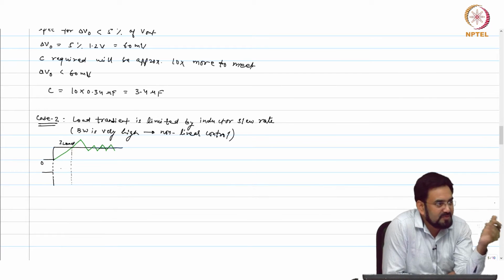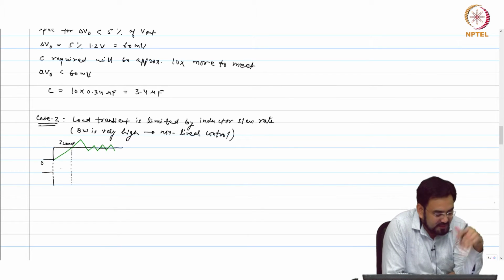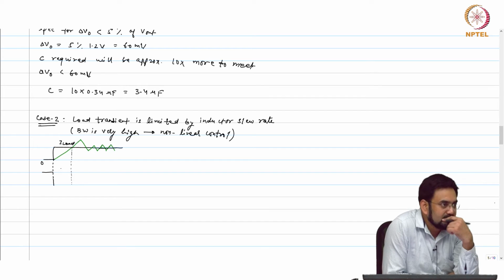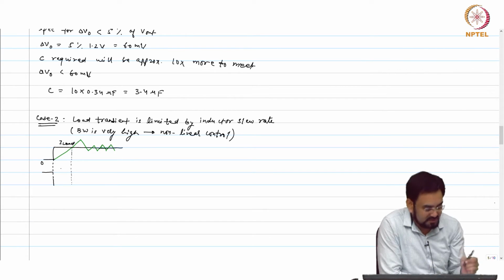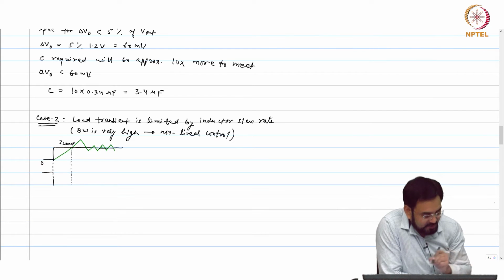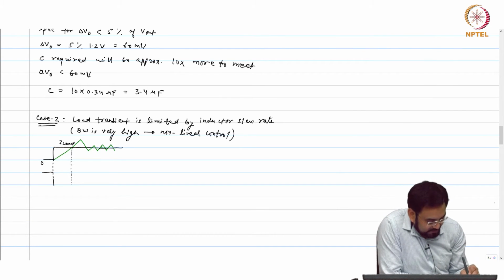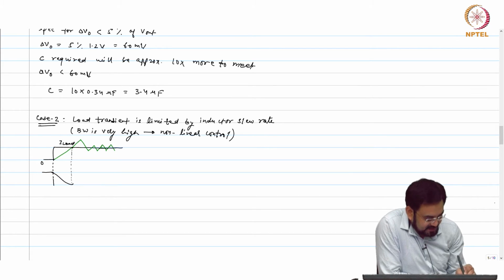So your output will start discharging, and until what point will it discharge? Yeah, until they cross over, okay. So this is your crossover point. It will keep discharging, and then from here it will start recovering again and then settle.